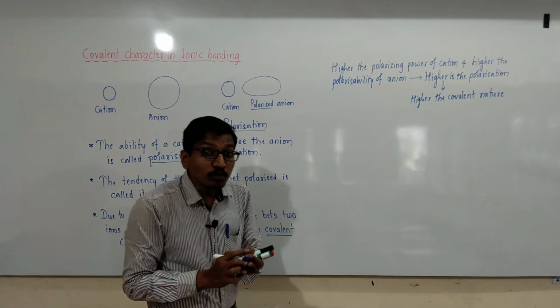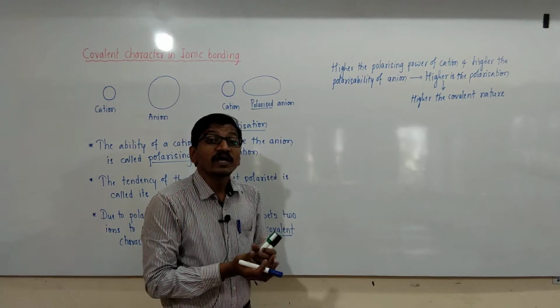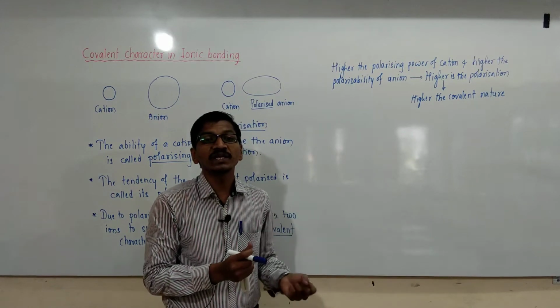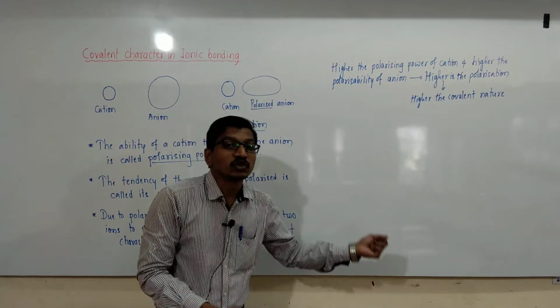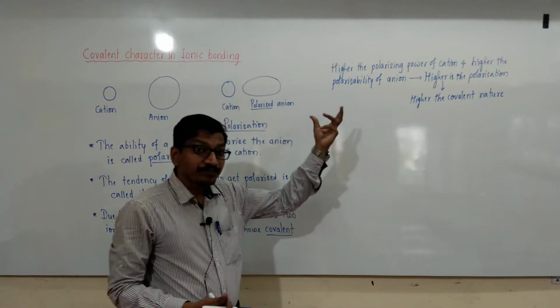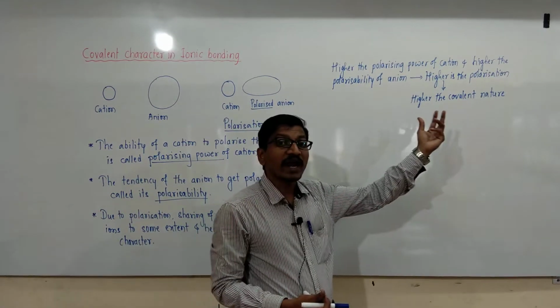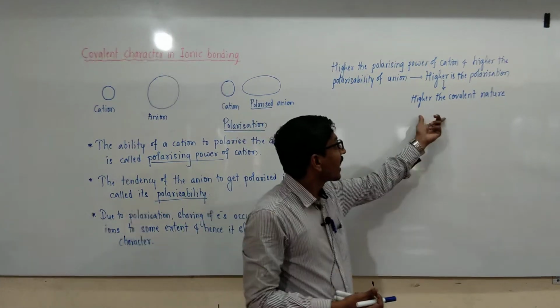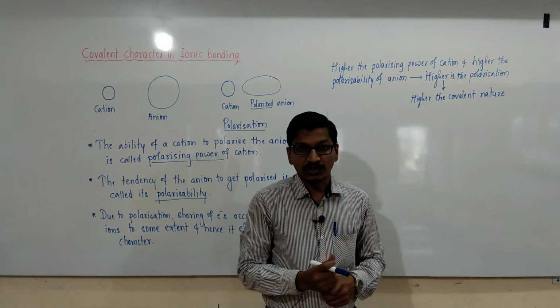Due to polarization, the sharing of electrons takes place between two ions to some extent and hence it shows covalent nature, because the higher the polarizing power of the cation and the higher the polarizability of the anion, the higher is the polarization and the higher is the covalent nature.